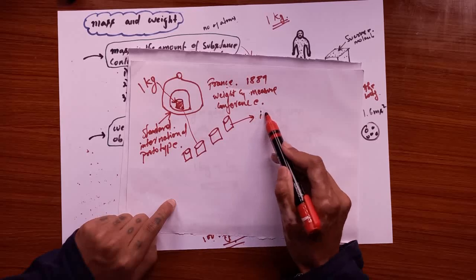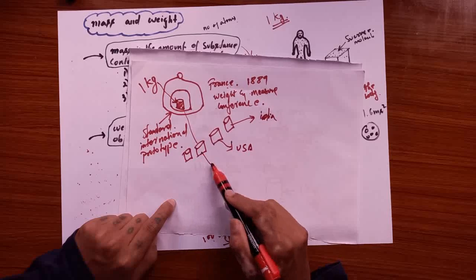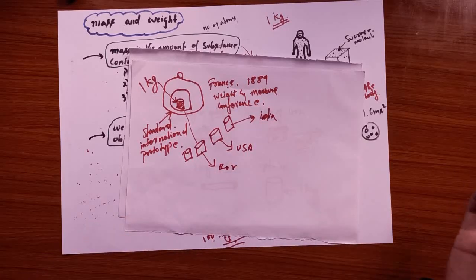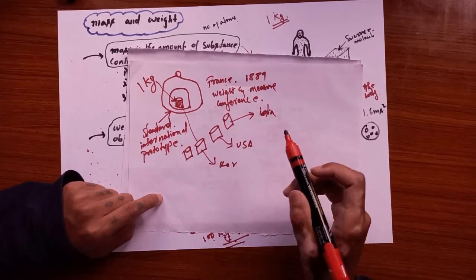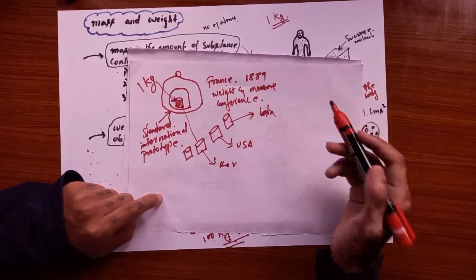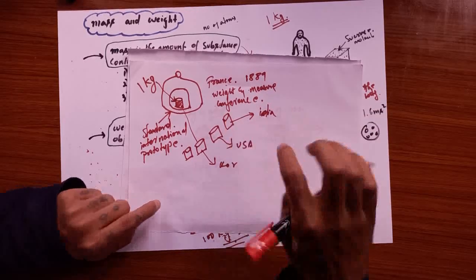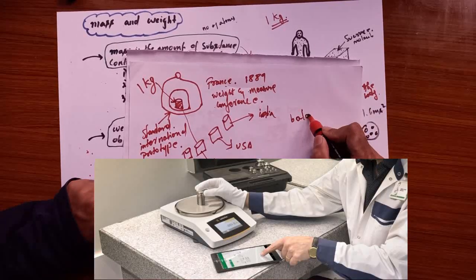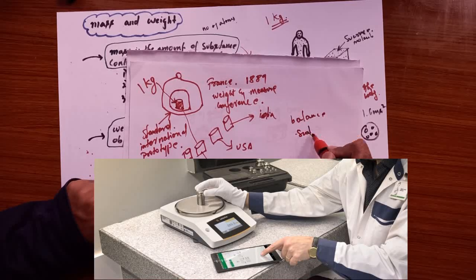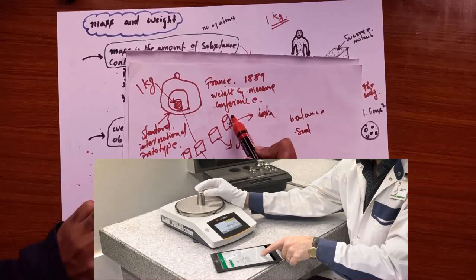So let's say India gets one, USA gets one, Korea gets one, and every country gets a copy of this. The engineers or the industrial people come and calibrate their machines. They will calibrate the balance, the machine they use for weighing, or the scales, using this reference point. So they will calibrate their machine using this particular alloy, which is exactly 1 kg.